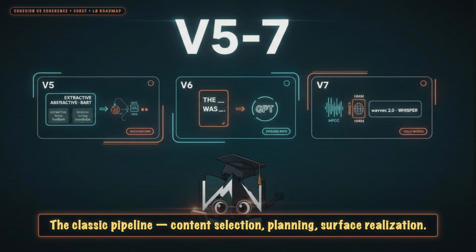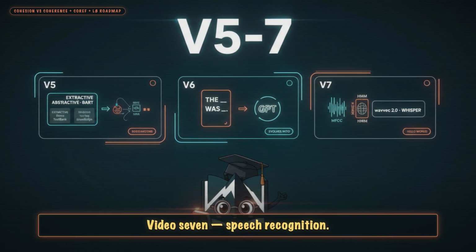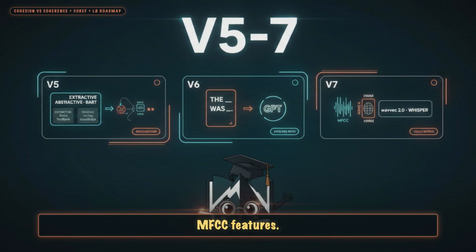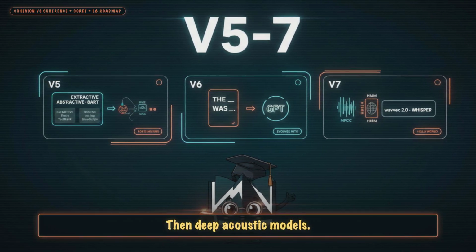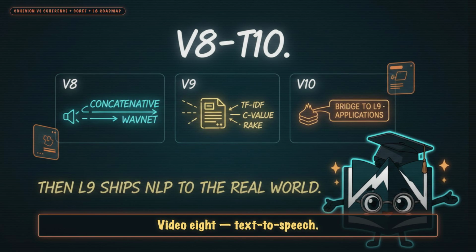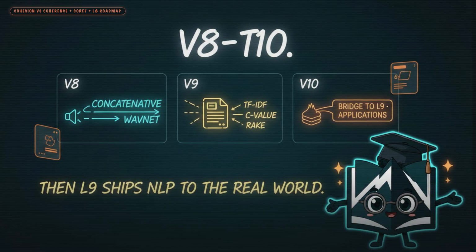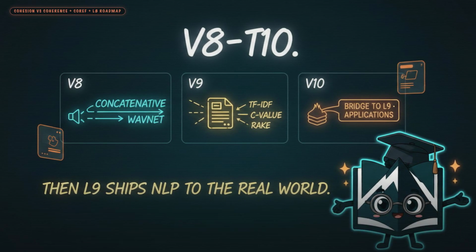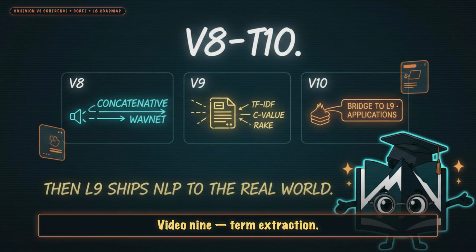Video 7, speech recognition: from the raw waveform to a transcript. MFCC features, HMM-GMM, then deep acoustic models, then wav2vec 2.0, then Whisper. Video 8, text-to-speech: the opposite direction, from word back to wave. Concatenative, parametric, then Tacotron, then WaveNet.